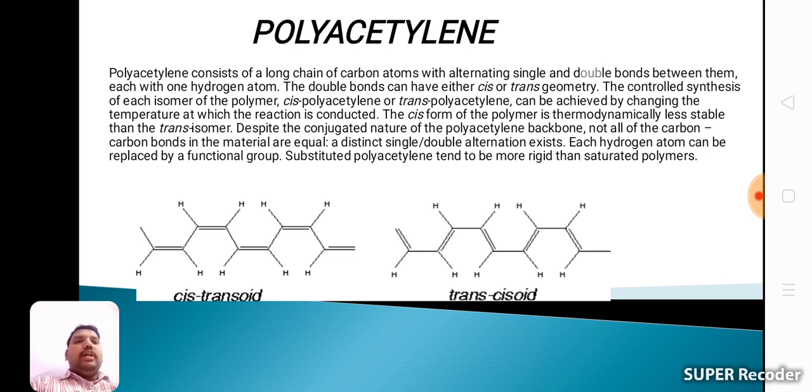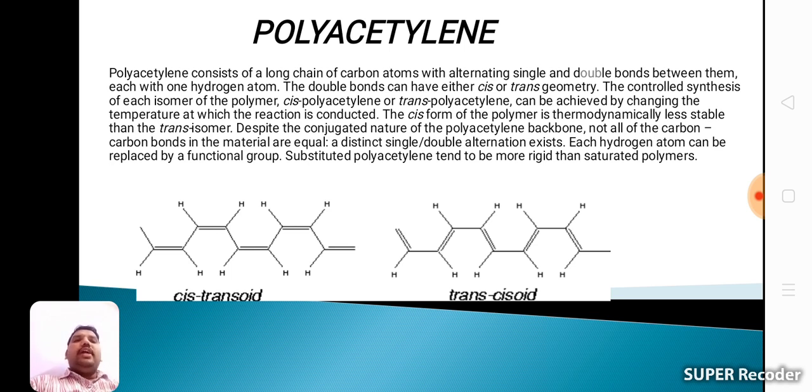Controlled synthesis of each isomer of the polymer, cis-polyacetylene or trans-polyacetylene, can be achieved by changing the temperature at which the reaction is conducted. The cis form of the polymer is thermodynamically less stable than the trans isomer. Thermodynamically means under heat conditions: cis is less stable and trans is more stable.